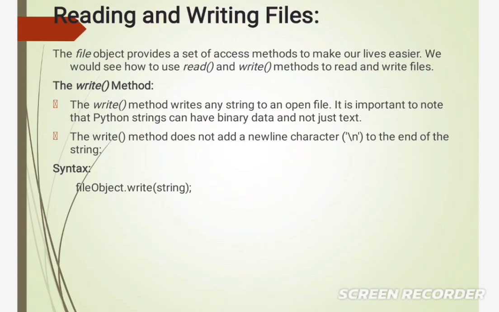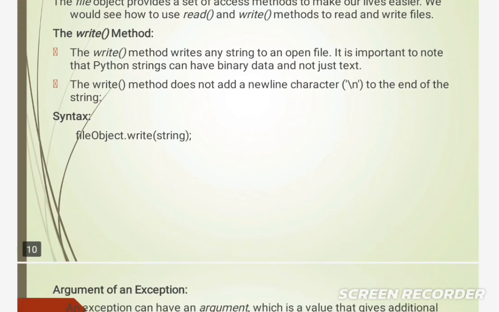Reading and writing files. Here we use two methods, the read and write methods. First, the write method writes any string to an open file. It is important to note that Python strings can have binary data and not just text. The syntax is fileobject.write, inside that bracket, string.